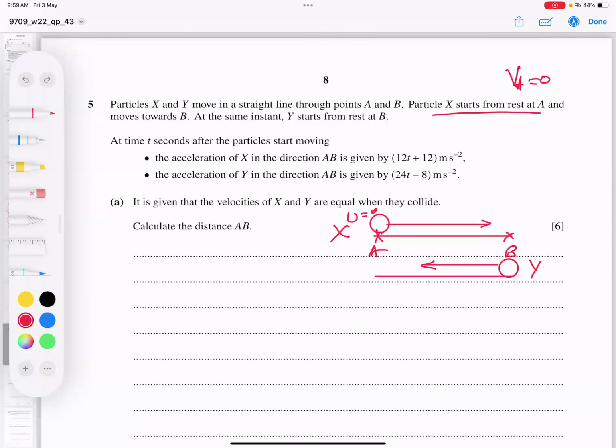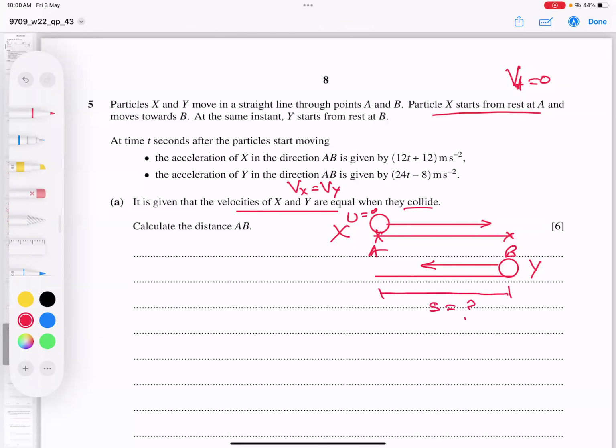So we have two possibilities of collision. So he said find the distance, given that velocities of both particles are equal. Velocities of X and Y are equal when they collide. It means Vx and Vy are equal to each other when they hit each other. So this is the objective. Calculate the distance between AB. So we have to find out this distance.